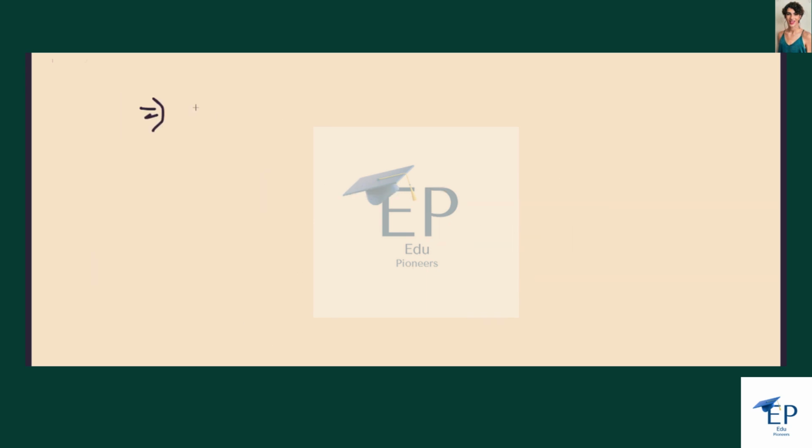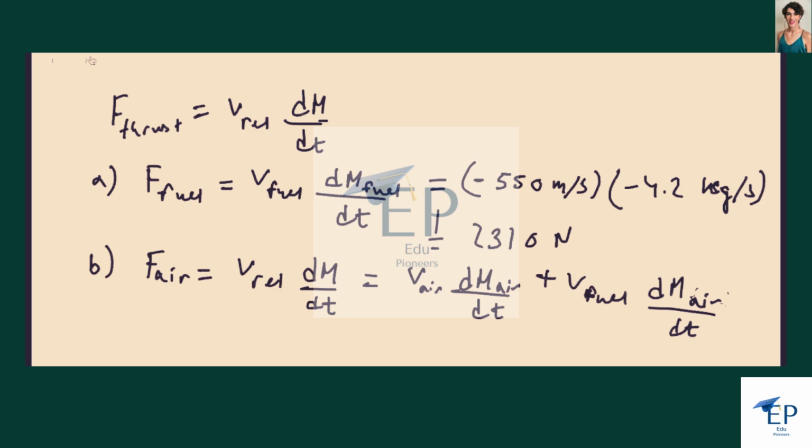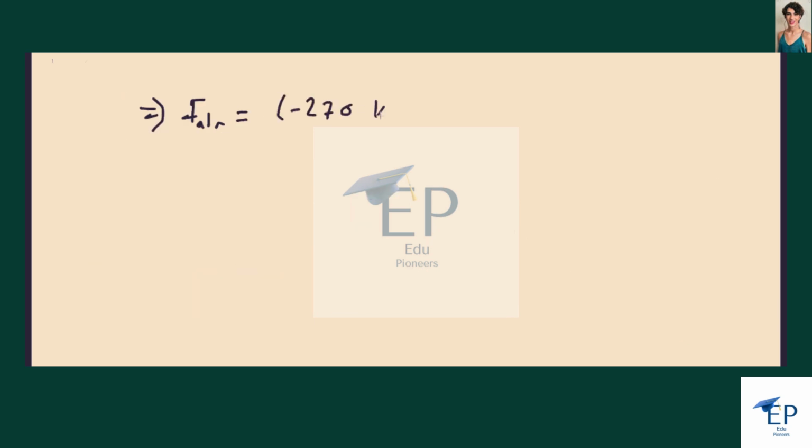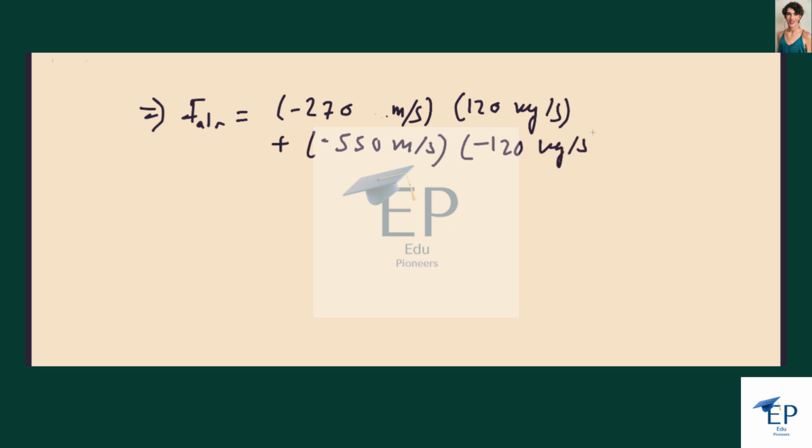And so we get F air is equal to V air, which is negative, the air is traveling negative 270 meters per second opposite the direction of motion of the vehicle, times 120 kilograms per second. Plus, added to that is negative 550 meters per second as before, times negative 120 kilograms per second this time, because this is the mass loss term. And so what you end up with is 3.4 times 10 to the 4 newtons.